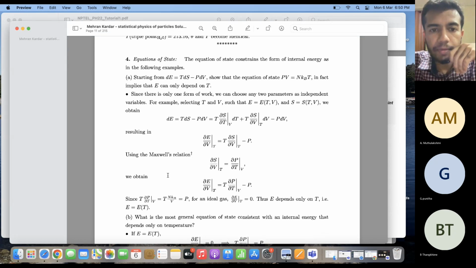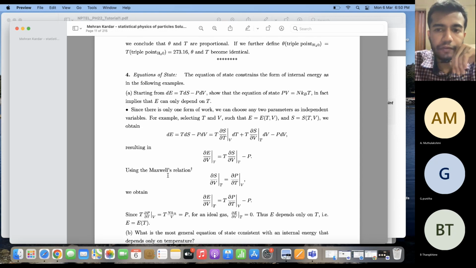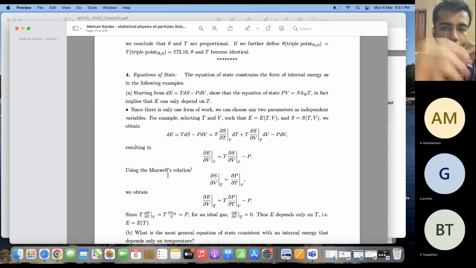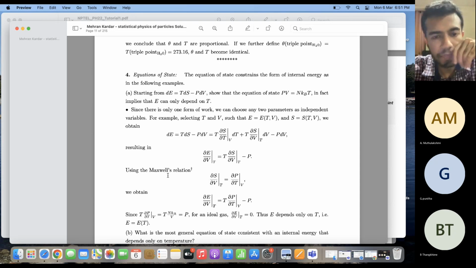So the next question is about the equation of state. You know that the equation of state constrains the form of the internal energy. For example, for an ideal gas, because the equation of state is PV equal to nRT, from that you can say that the internal energy is only a function of temperature. For some other equation of state, you can have the internal energy being a function of volume and temperature as well. So that is what we will see in this particular question.